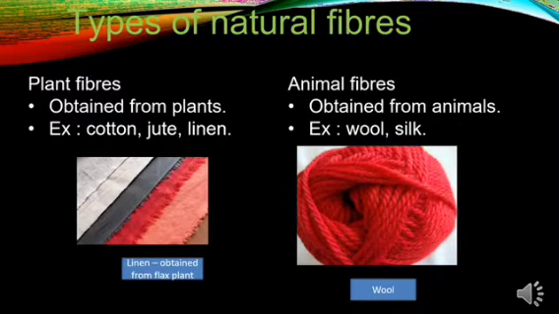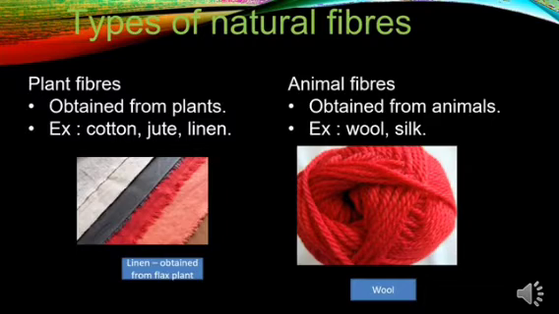Now natural fibers are again further divided into two types, plant fibers and animal fibers. Plant fibers are obtained from plants. Animal fibers are obtained from animals. Now under plant fibers, for example, we have cotton. We studied about cotton in detail last year.